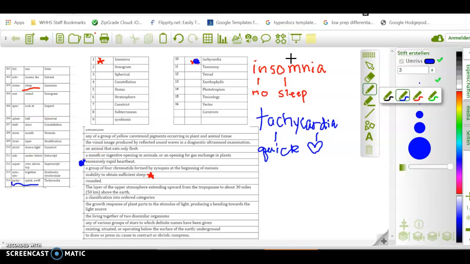So if you were going to study these, the way that I would study them is, do you see your list here? You've got your stems, but you also have your word. I would take this word and I would come up with my own definition using the stem. Like sol is sun, so solar pertains to the sun. Solve is to loosen or free, so a solvent is something that loosens or frees molecules from each other. Son is sound, so a sonogram is a graph of the sound. I would write these definitions out to practice them myself.